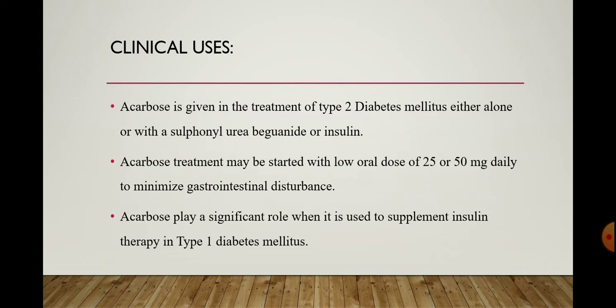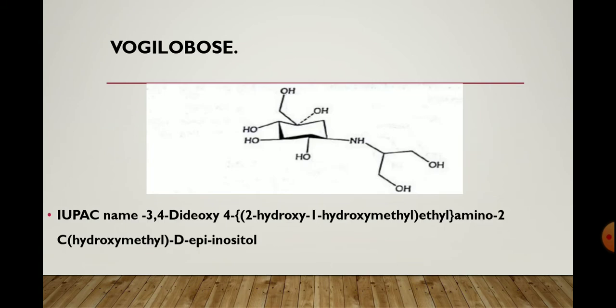Acarbose plays a significant role when it is used to supplement insulin therapy in type 1 diabetes mellitus. So this is all about acarbose.